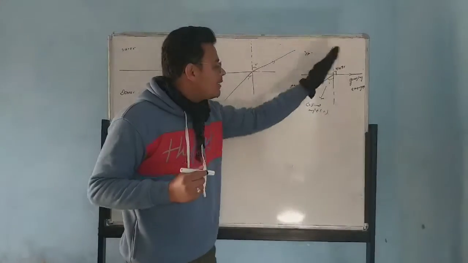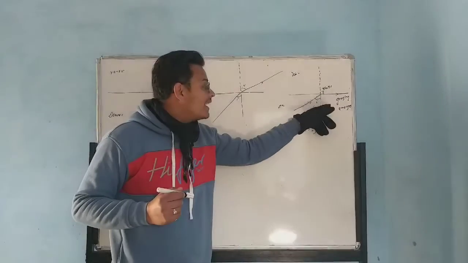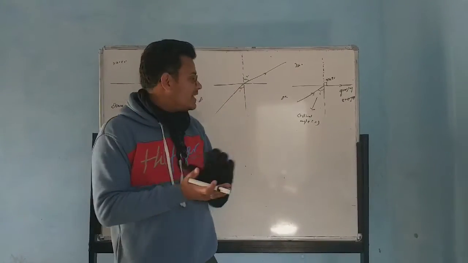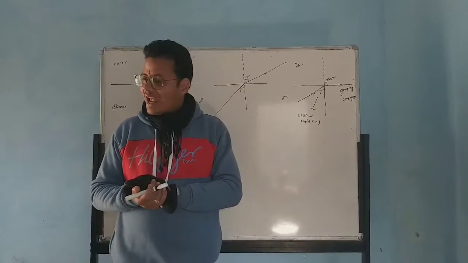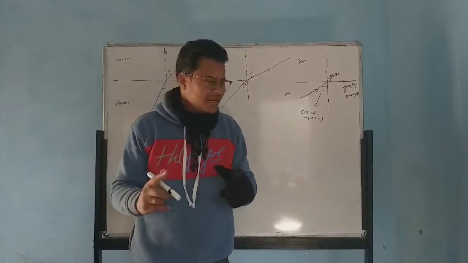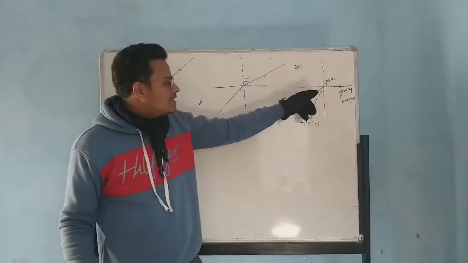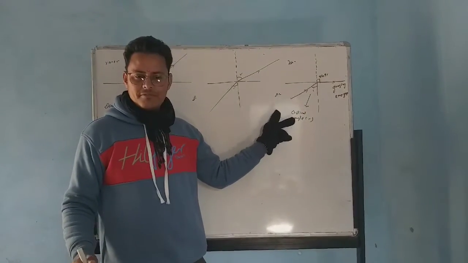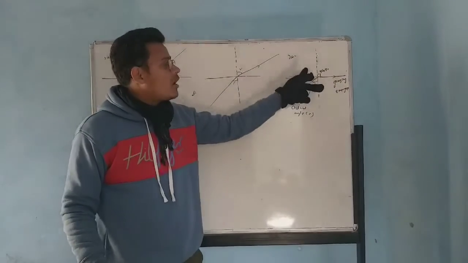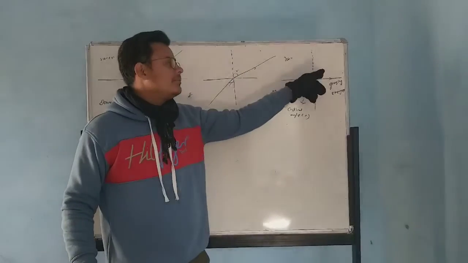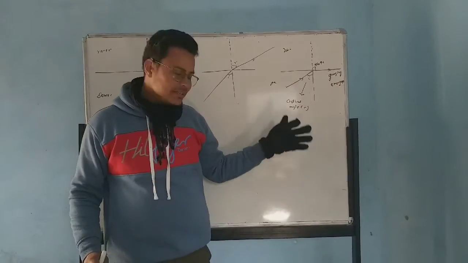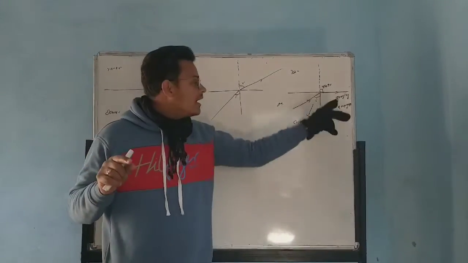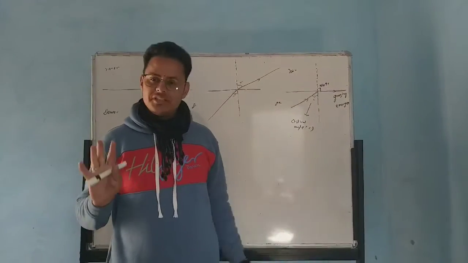And this phenomenon is known as grazing emergence. Are you getting what is the definition of grazing emergence and the critical angle? Let me tell you again. Critical angle is the angle of incidence in the denser medium for which the angle of refraction in the rarer medium is 90 degrees. This is the critical angle. And this phenomenon is known as grazing emergence. Is it clear now?